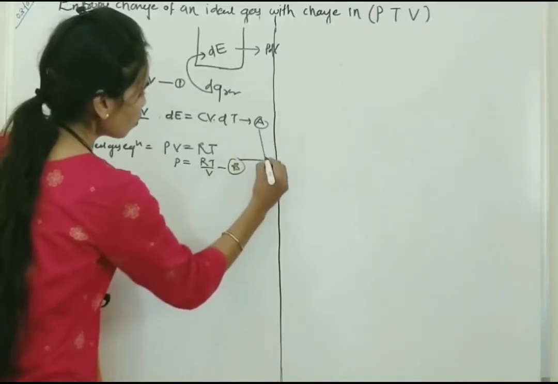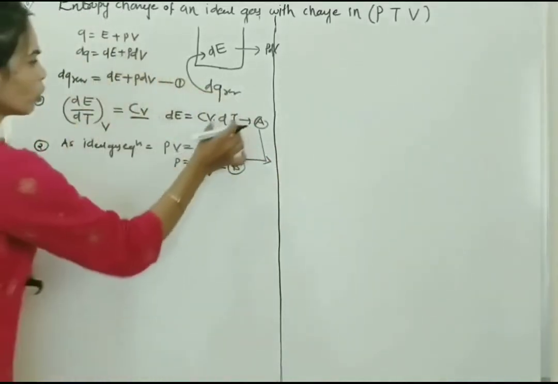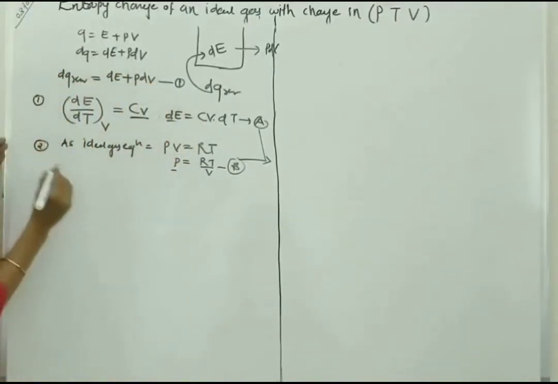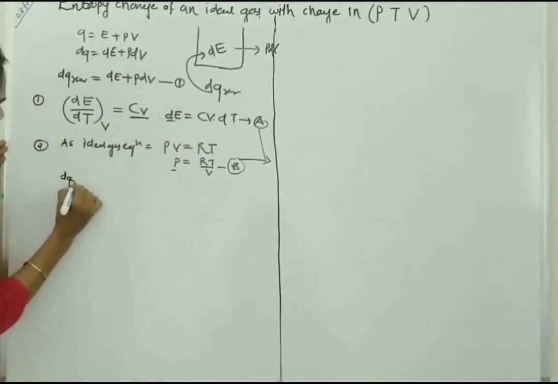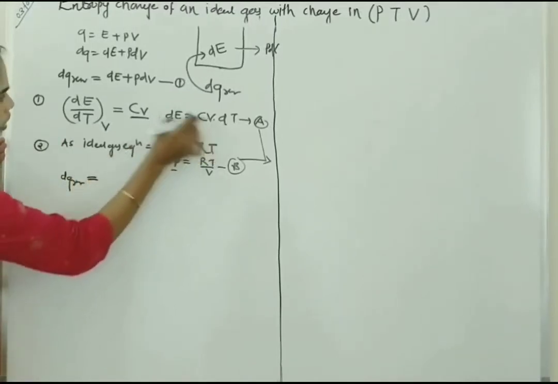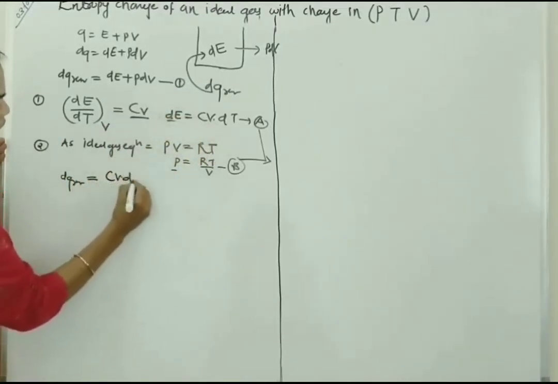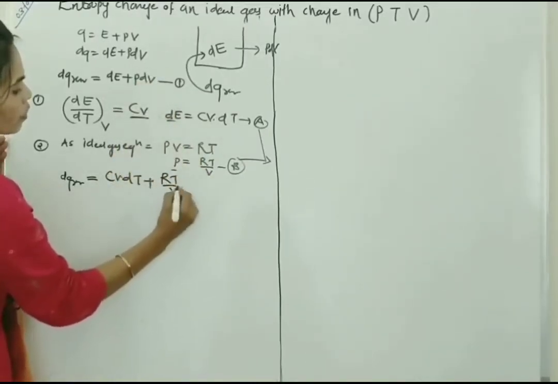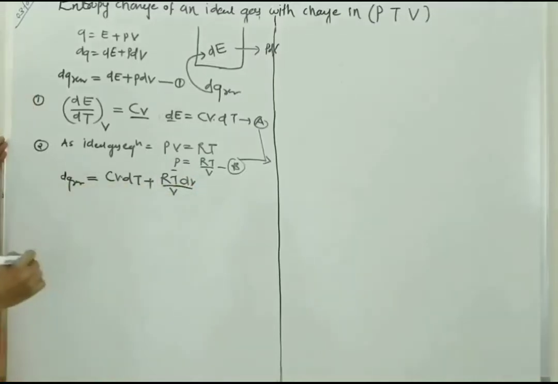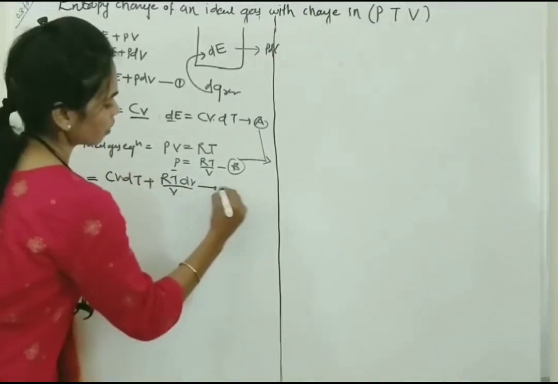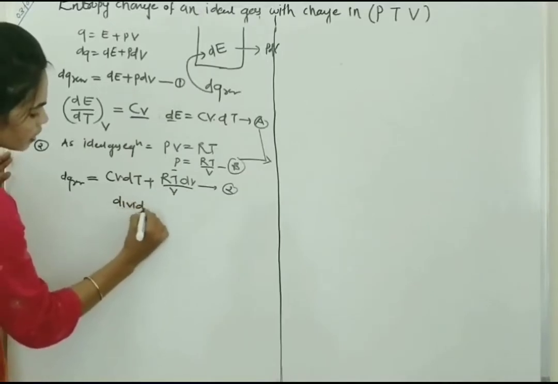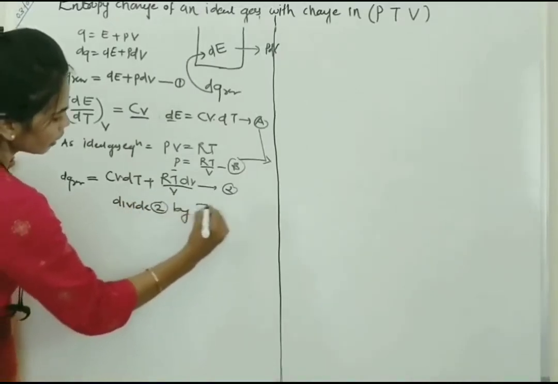Put these two values, dE and P, in equation 1. So what we get again is dQ reversible is equal to Cv dT plus P dV, where P is RT upon V, into dV. This is the second equation. For this second equation, we divide by temperature.